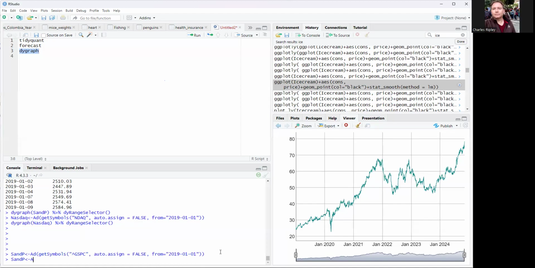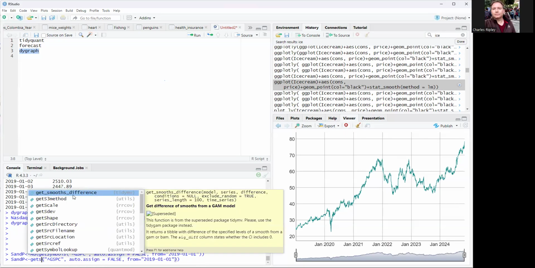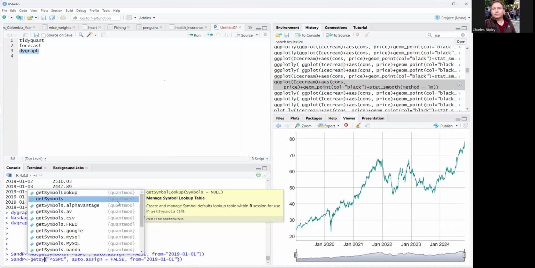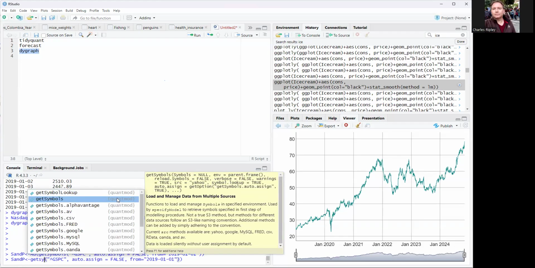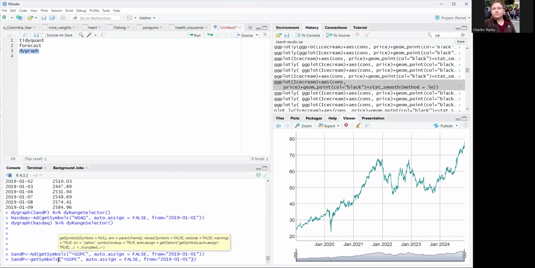S&P, I named it, right? Then add watch is you're going to get just one number as opposed to all. So let me do it without add and you'll see. S&P is the name. It's just going to get symbols. So where does get symbols come from? Get symbols gets all the information. If you see it here, let's take a look. That function is from QuantMod, which is in Tidyquant. So you go get symbols, right? But we're going to call this S&P all, so we'll get all the numbers.